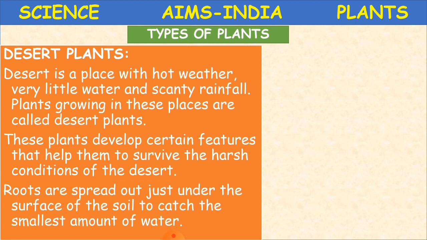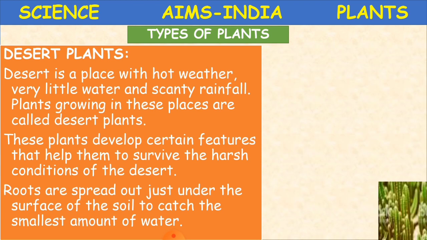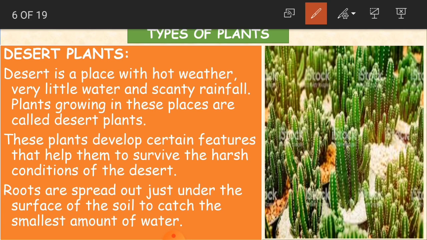As we all know, desert is a place with hot weather, and there is very little water and scanty, very rare rainfall. So plants which grow in these places are called desert plants, as we see in the picture here. So these are desert plants.